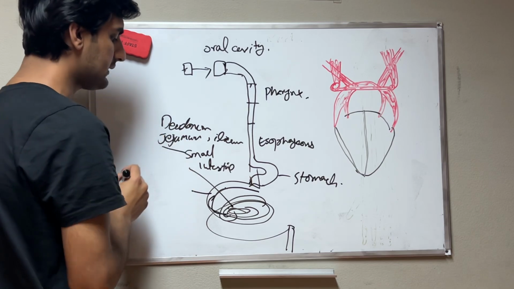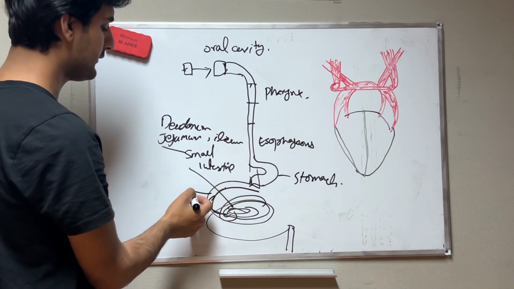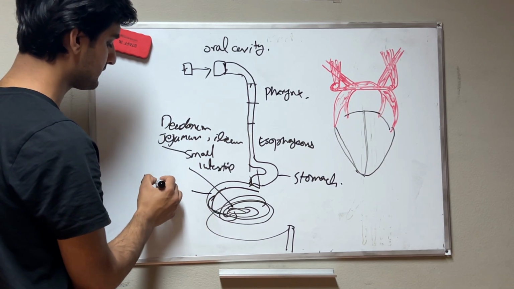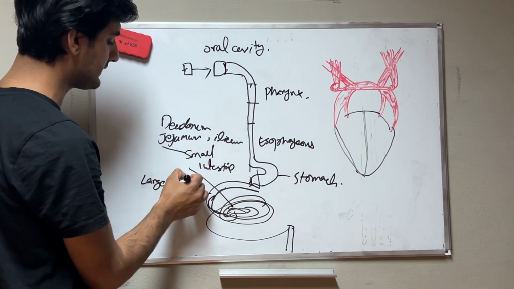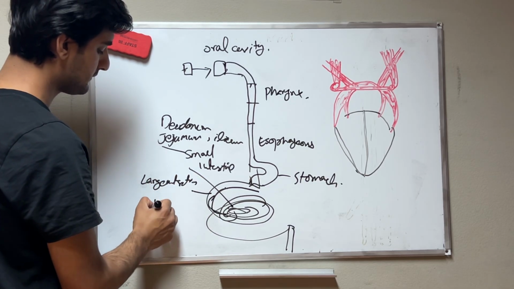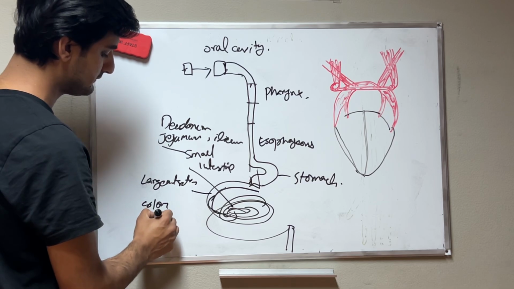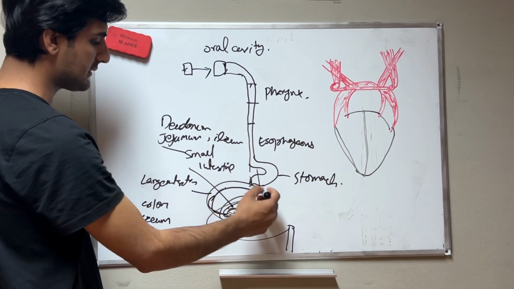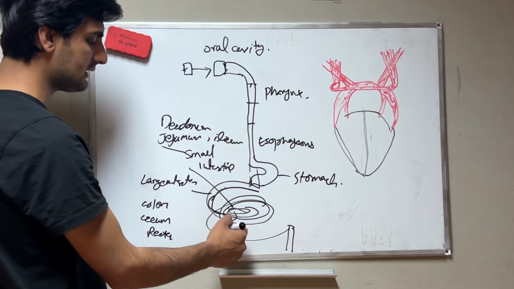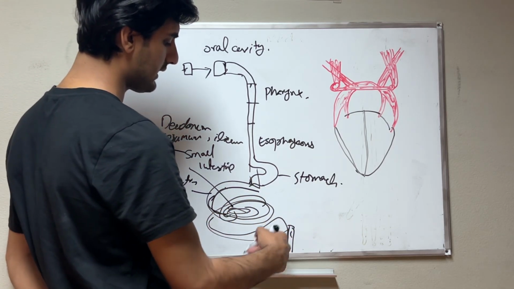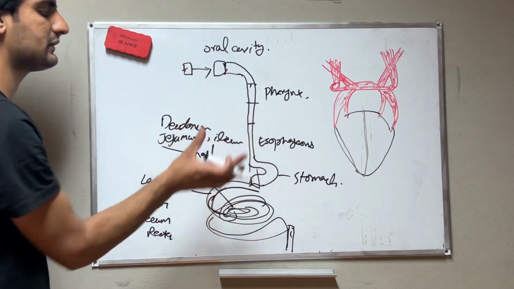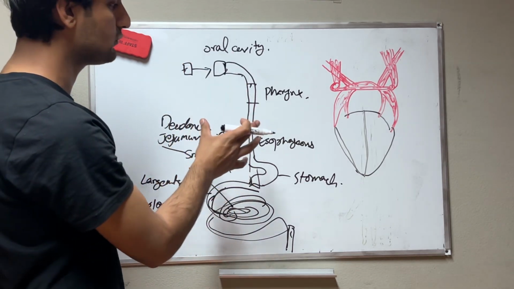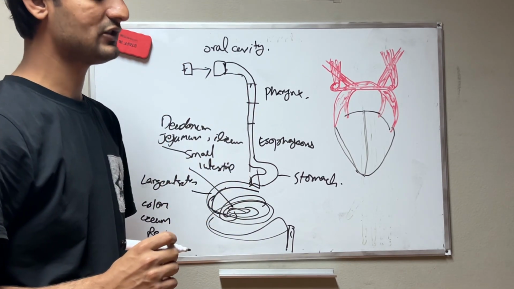Then the food comes to the large intestine, which also has three parts: colon, cecum, and rectum. Then the food passes from the large intestine to the rectum, and then is discharged. This is a very simple concept for understanding the digestive system.